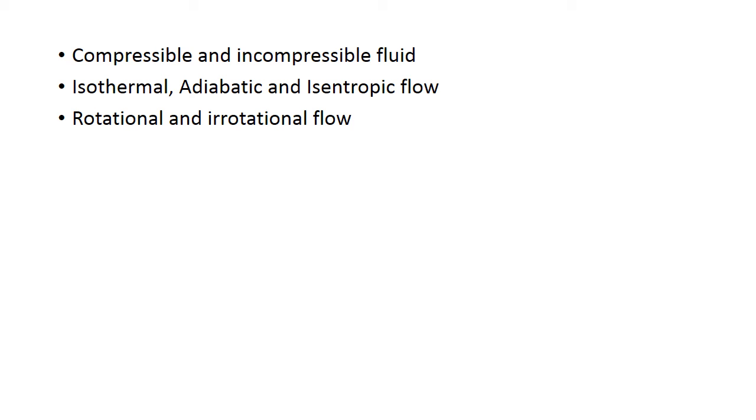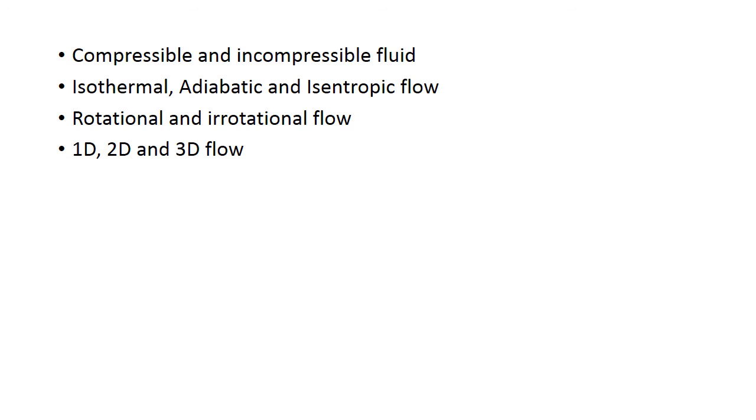Next, we will see the difference between compressible and incompressible flow and a few characteristics of both types of fluids. Then the thermodynamic classification or differentiation, that is isothermal, adiabatic and isentropic flow. Then we will discuss the characteristics of rotational flow and irrotational flow. In rotational flow, the chunks of the fluid, they start rotating around their mass centers. So we will discuss what are the characteristics and the difference between rotational and irrotational flow.